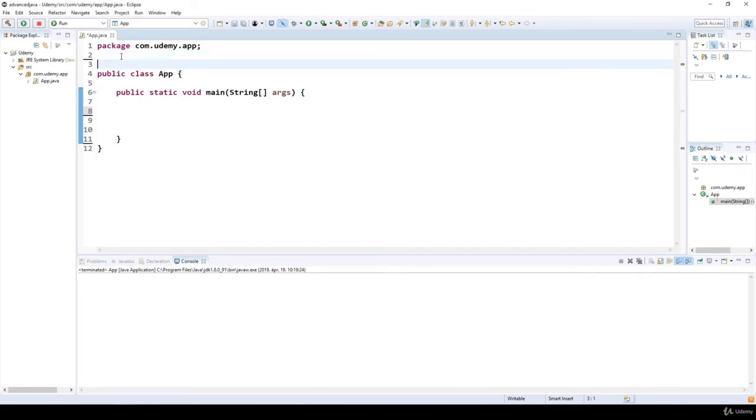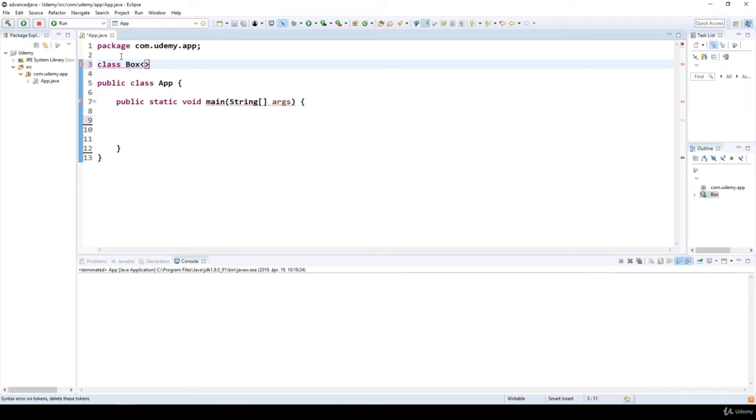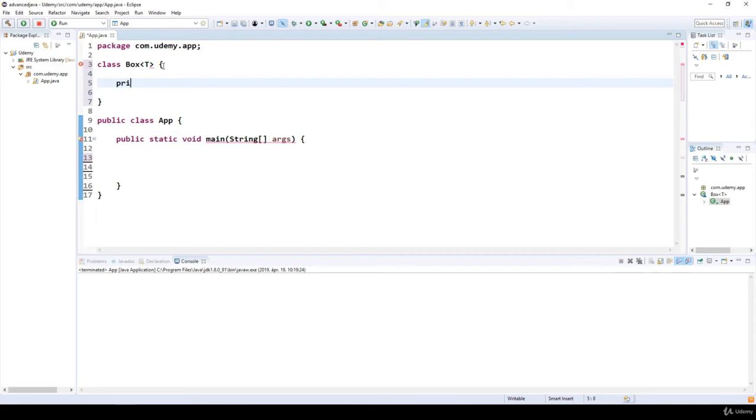In this lecture, we are going to talk about generic classes. So we are able to create a class, for example, Box, and because this class is going to be generic, which means that this class is going to store a generic type, this is why we have to define it like this. So this is how we notify Java that this Box is going to contain one or more generic data types. Okay, so this is why we are able to create a private T element.